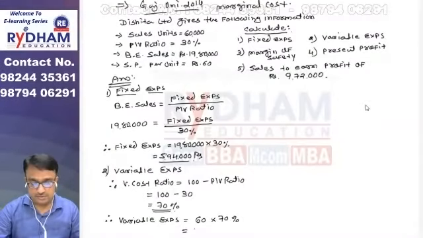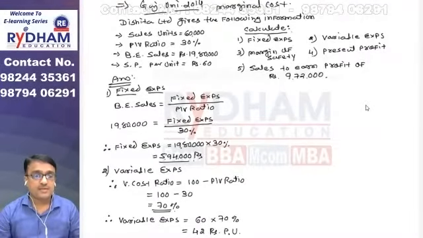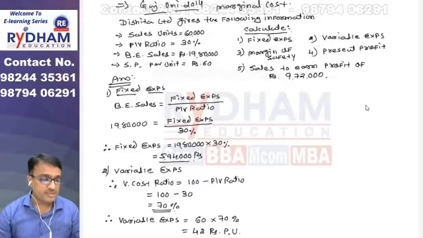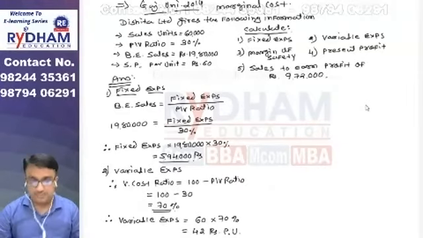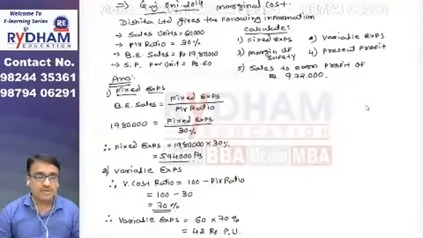So it is 42 rupees per unit. So our answer for variable expense is 42 rupees per unit.